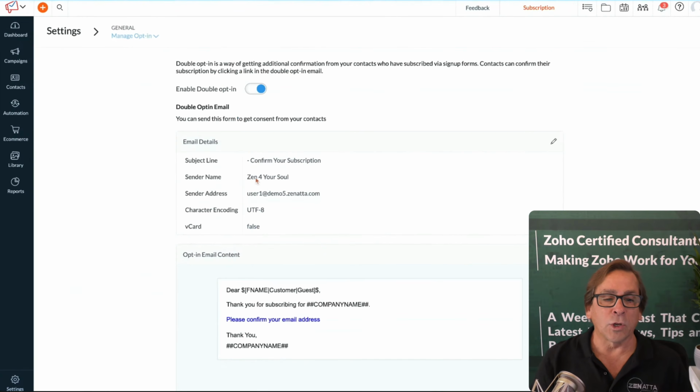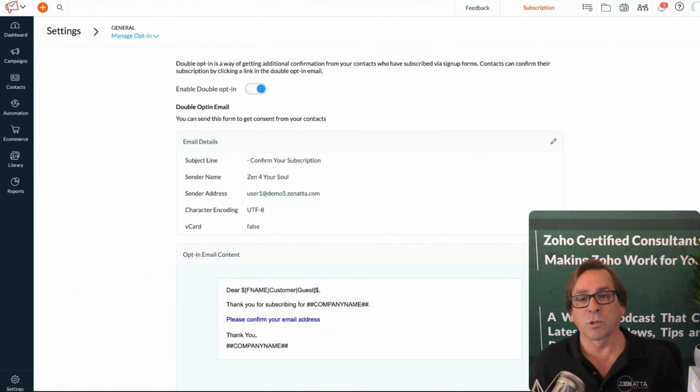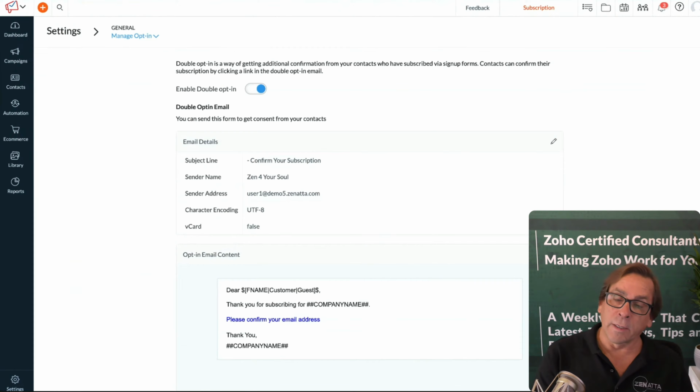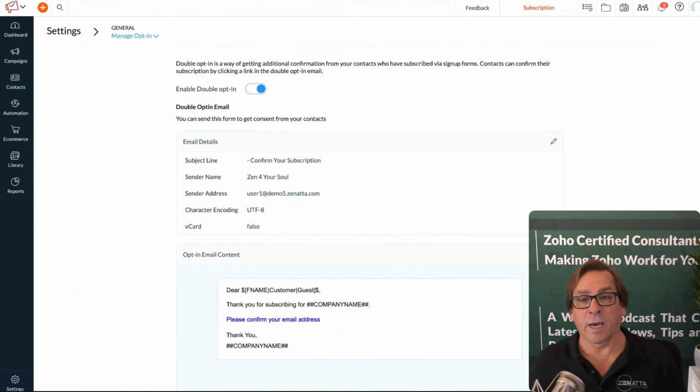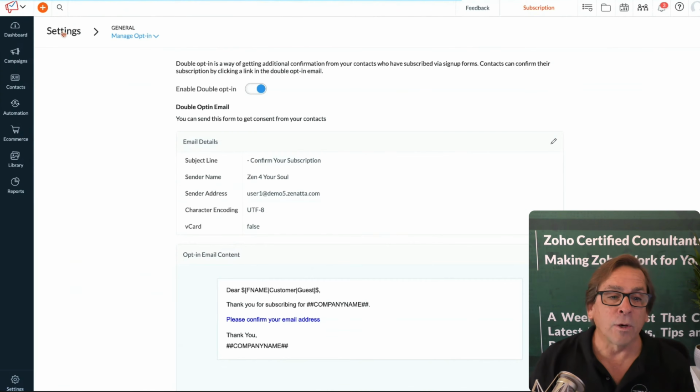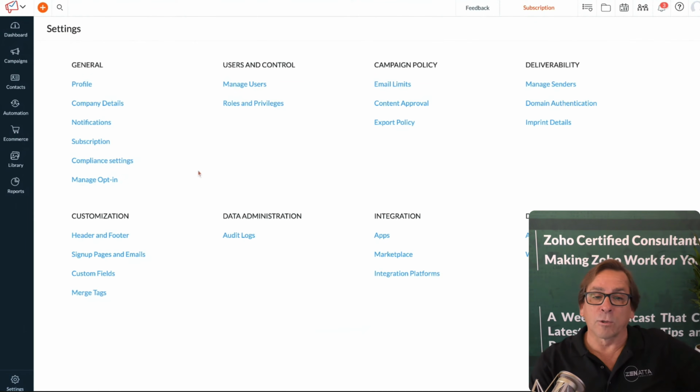Also, you can manage your opt-in. Are you going to enable double opt-in? What does that mean? That means a person signs up for your newsletter. They then get an email, and they actually have to click that email to confirm that they are in fact signing up for your newsletter. You can handle those settings from there as well.